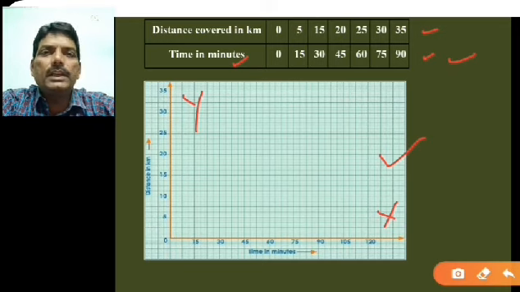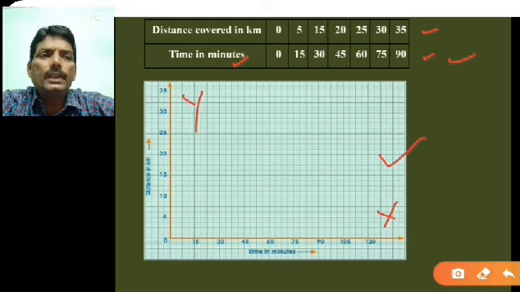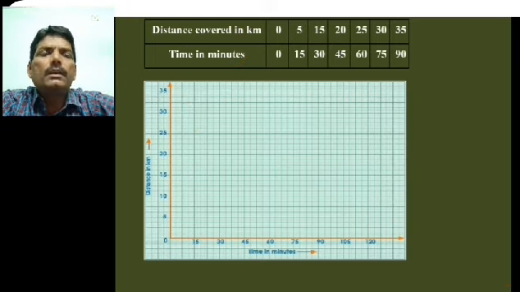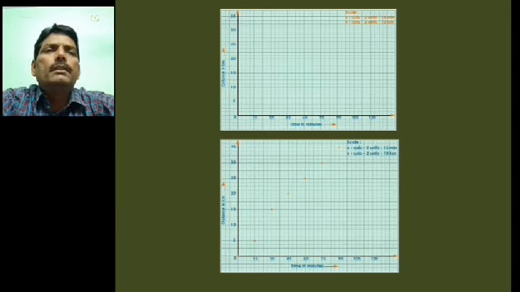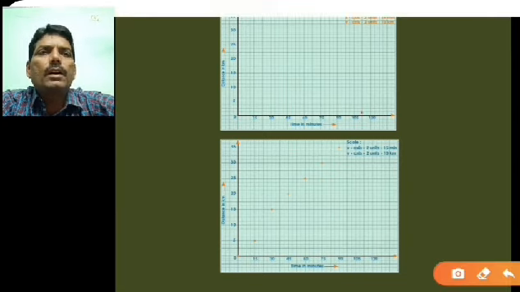So while plotting a graph in physics for any experimental data, first of all you have to choose the scale. An appropriate scale you have to choose, so that the minimum value can be plotted as well as the maximum value can be shown in the graph. So next thing, here is the scale I have taken, on the x-axis and y-axis.